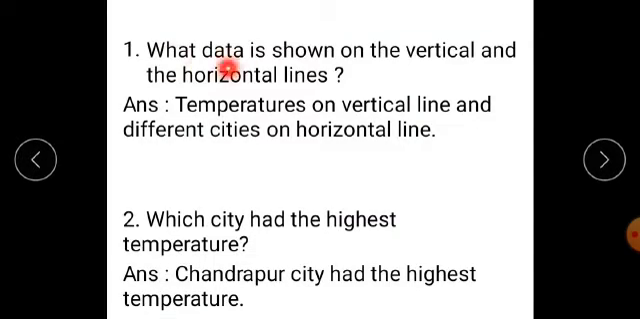Question number 1. What data is shown on the vertical and the horizontal lines? Temperatures in degrees Celsius on the vertical line and different cities on the horizontal line. This is your answer. Question number 2. Which city had the highest temperature? Chandrapur had the highest temperature and it is 35 degrees Celsius.